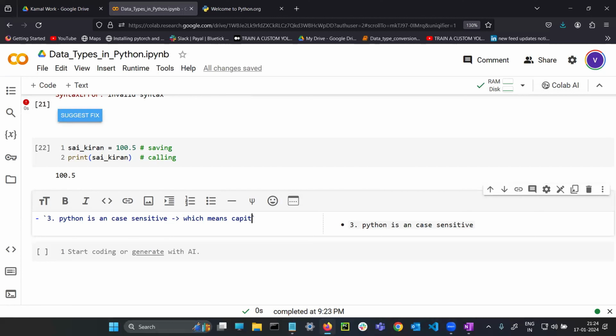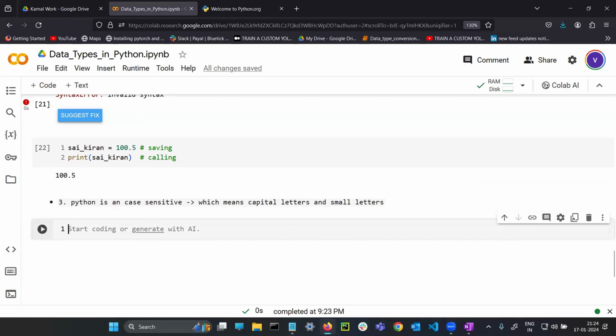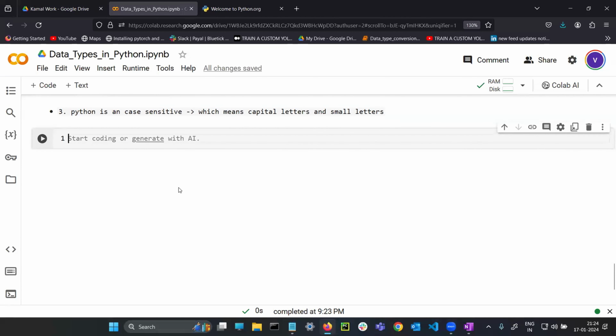Which means capital letters and small letters. For example, see here, I am writing A is equals to 100. Print capital A. Now tell me, if I run these two lines, will I get any error?